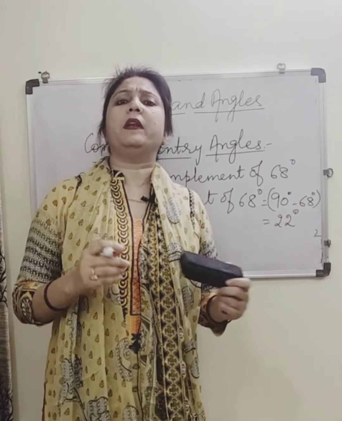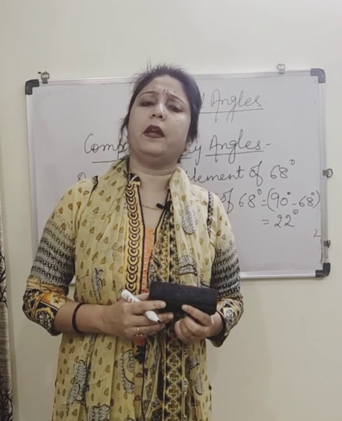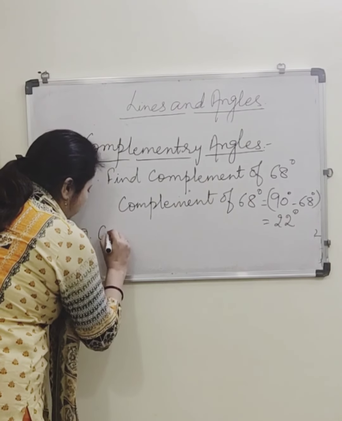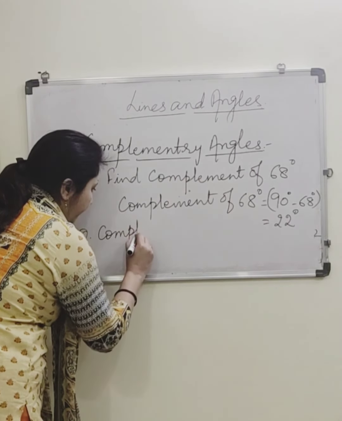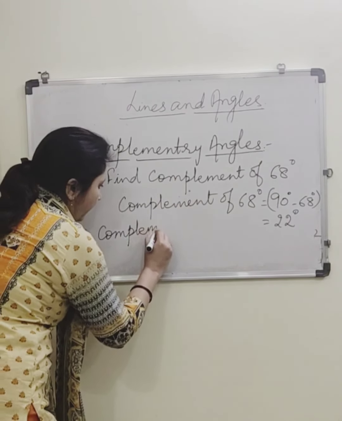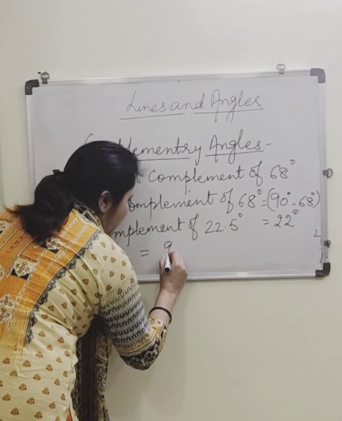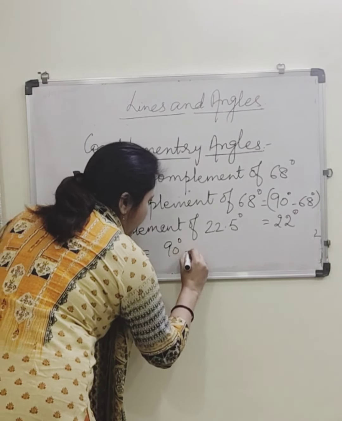This is how you can find complement of any angle, even in decimal part. Complement of 22.5 degree. How can you find? It is equals to 90 degree minus 22.5 degree.